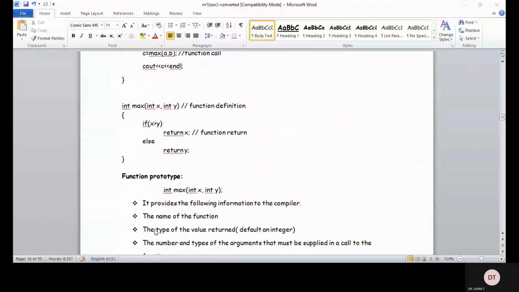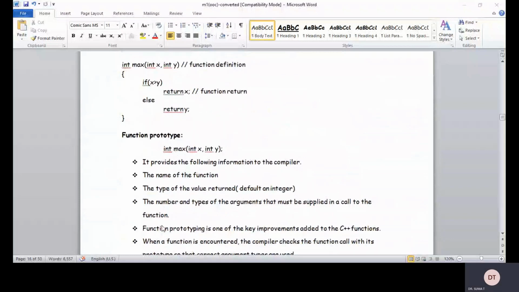And the type of value it returns: if you don't specify any return type, by default it is going to be int. So the default is an integer. Also the number and types of the arguments that must be supplied in a call to the function. Function prototyping is one of the key improvements added in C++.